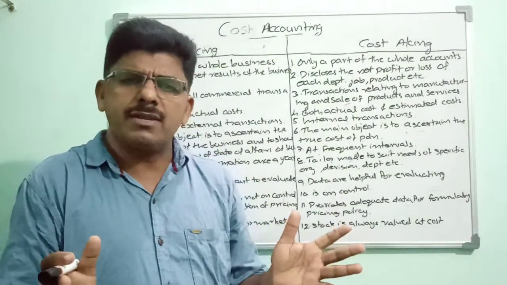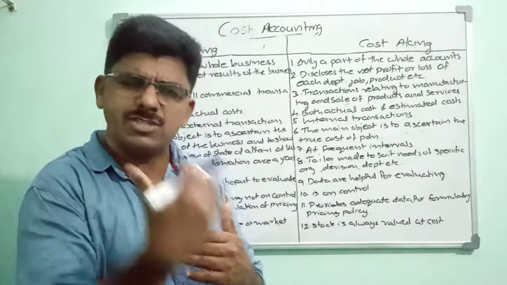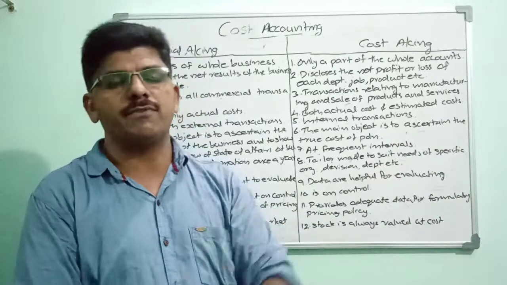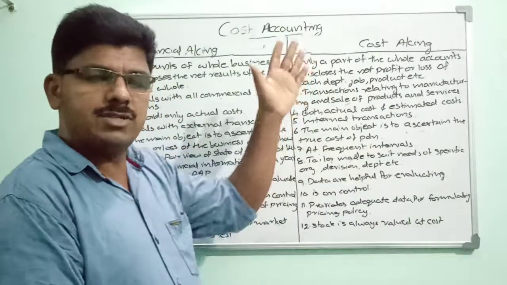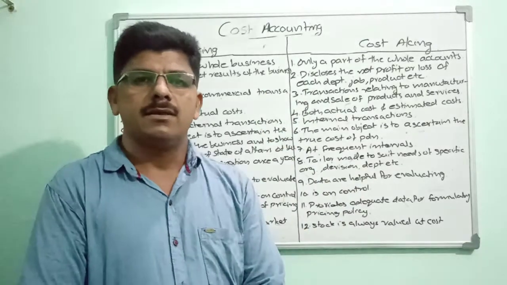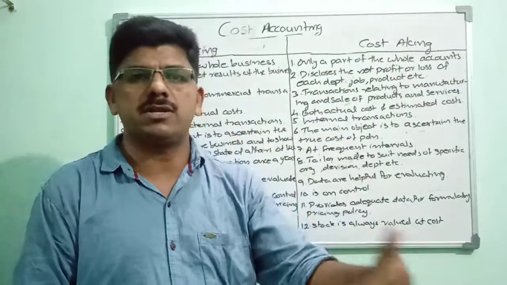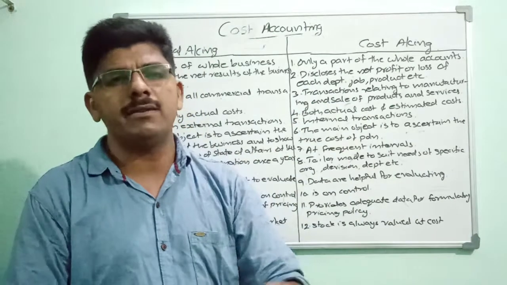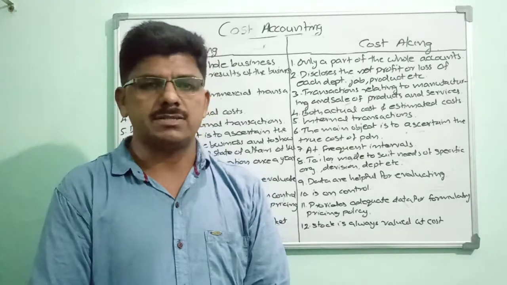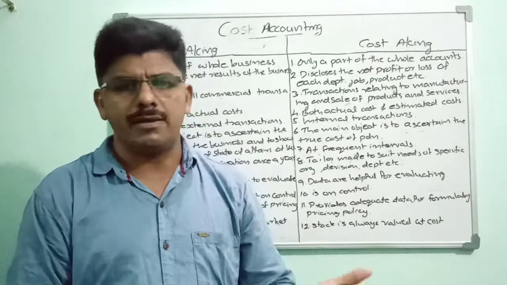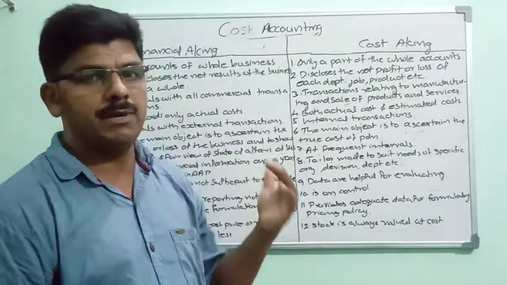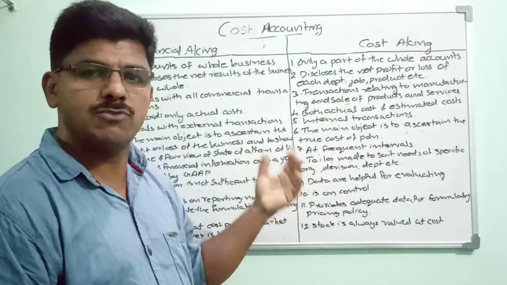So a financial accountant can prepare and submit financial statements only at the close of the financial year, because the entire period's transactions have to be scrutinized, journalized, and posted, and a trial balance has to be prepared, and from that trial balance the financial statements are prepared. It may take us one year. That means only at the close of the financial year can they prepare this statement, and he can give the information only once a year.